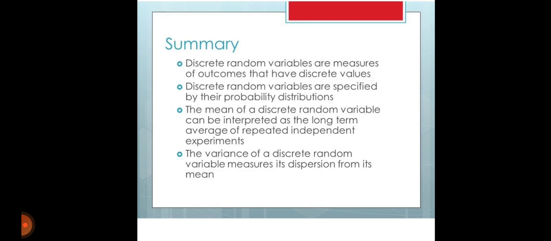As I said at the start, there are discrete random variables and continuous random variables. Continuous random variables have infinite length. It is similar to discrete, but infinite. We will also calculate mean, standard deviation and variance for continuous random variables, but with an integral over the probability distribution. Discrete random variables are specified by their probability distributions. The mean of a discrete random variable can be interpreted as the long-term average of repeated independent experiments. The variance of a discrete random variable measures dispersion from its mean.